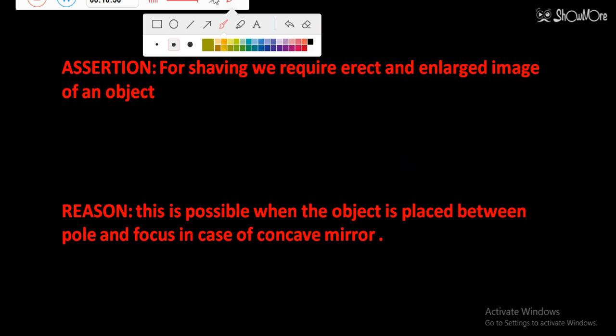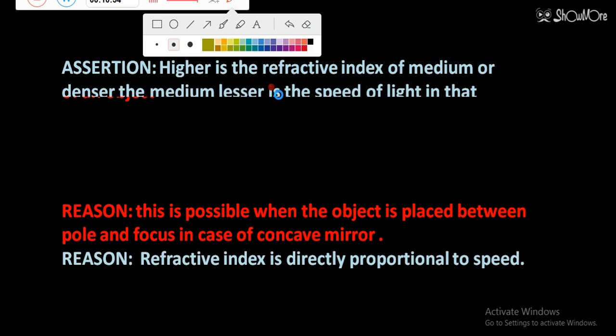So the third question is done. Let's move to the fourth question.